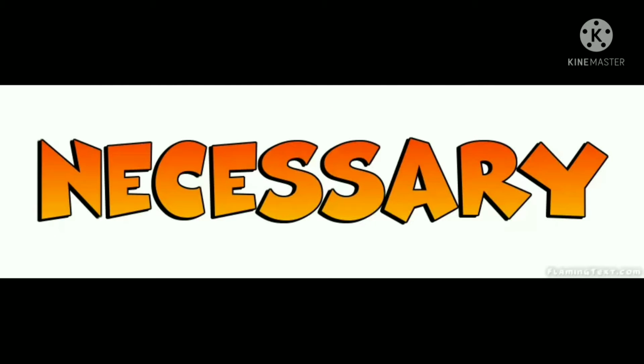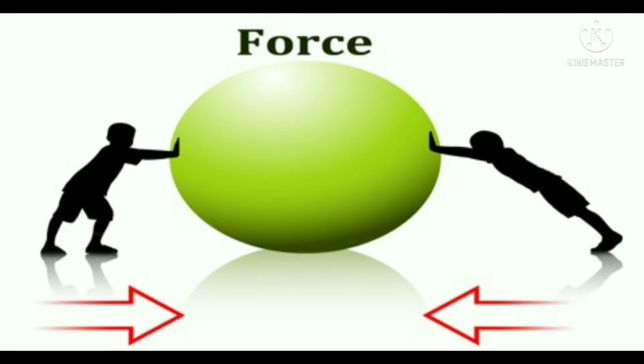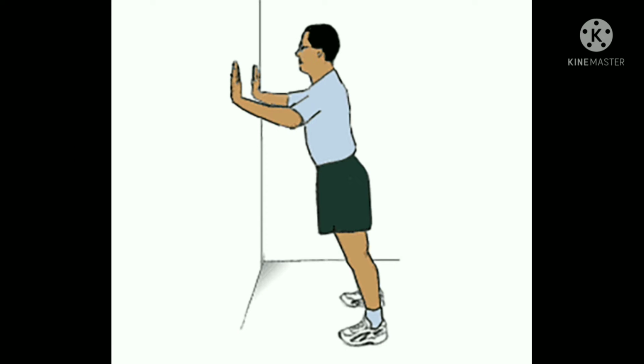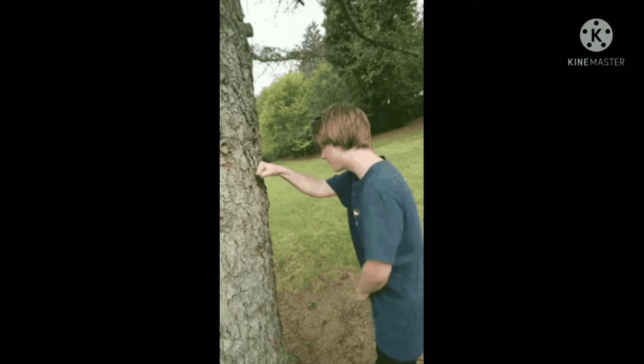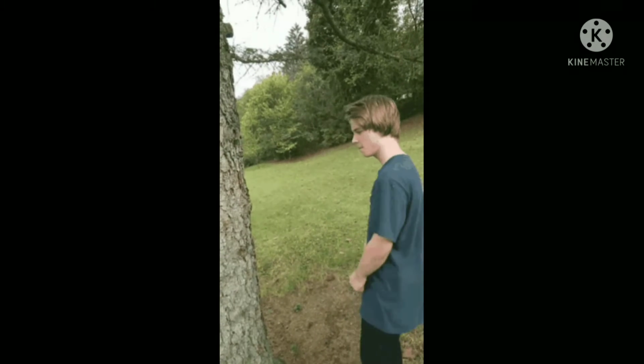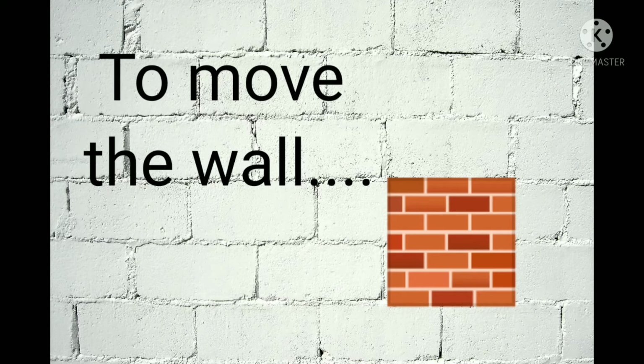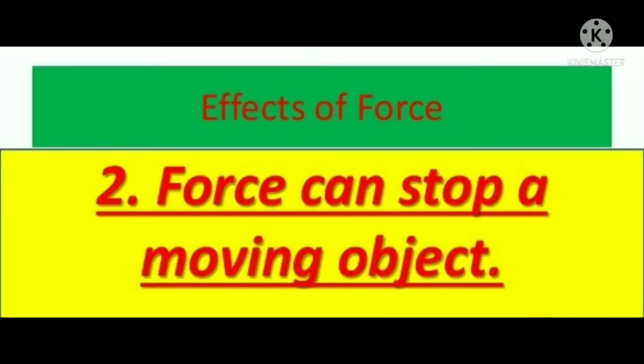However, it is not necessary that a force always makes a stationary object move. For example, a man tried to push a wall and a child tried to push a tree. They will not move because the force applied is not sufficient to move the wall or the tree.